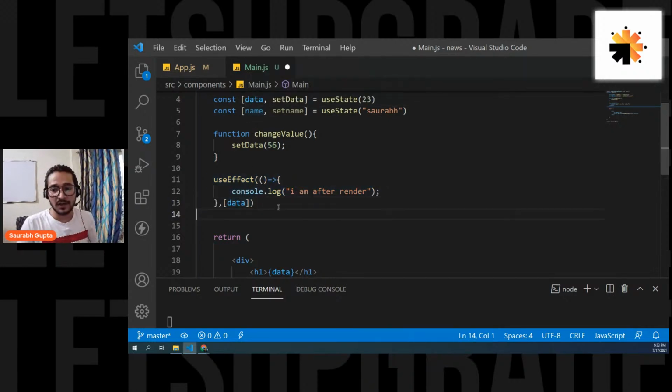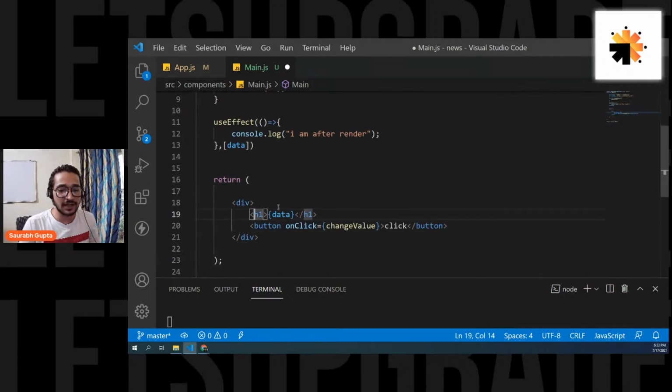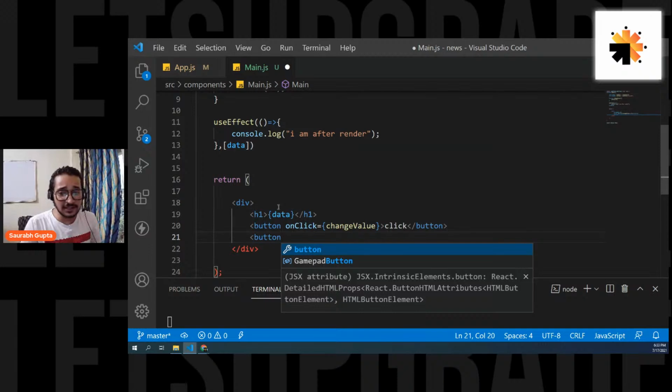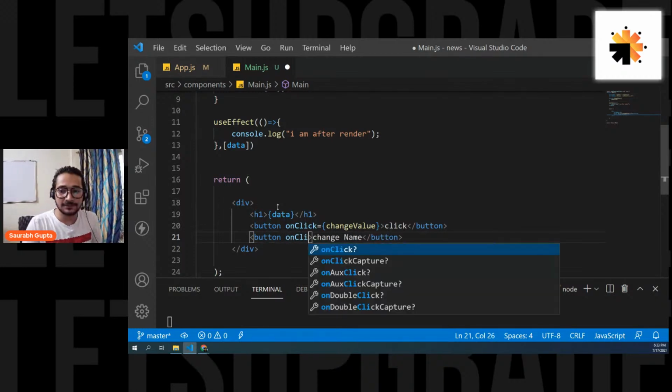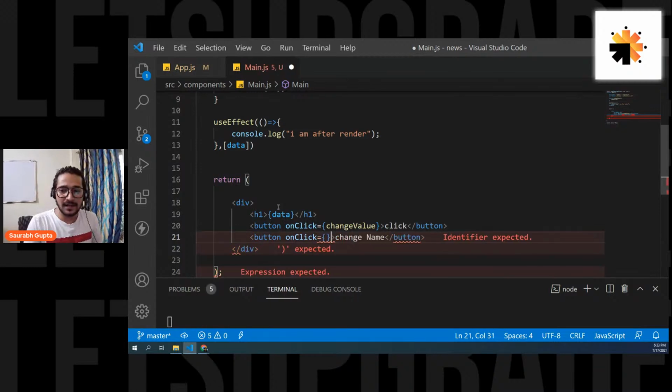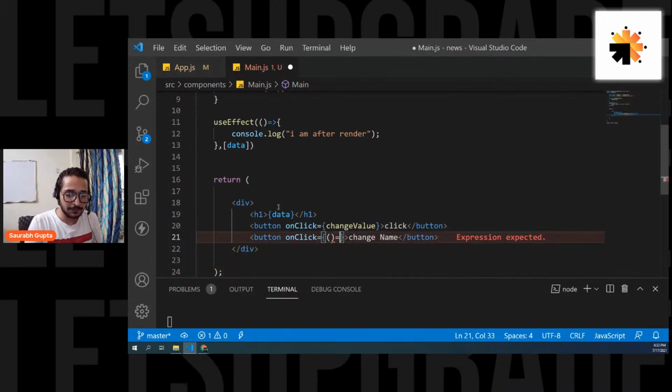Let's confirm it. Let's also create a button that will change the name. That's all. It is just for you, so that you get clear. Let's call it change name. I want to show you that now it is only working for data and not for render. So on click, let's write the functionality directly here of changing the name. setName, so I'm simply changing the name to, let's say, upgrade. Doesn't matter.